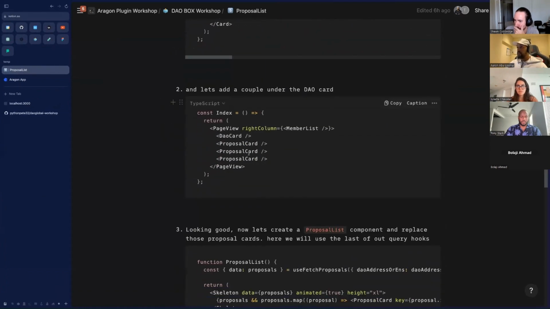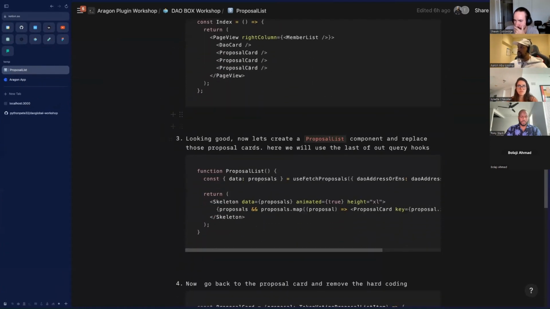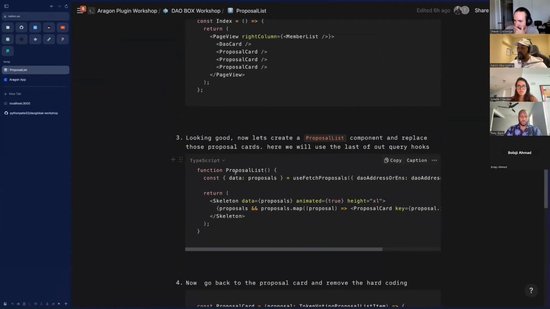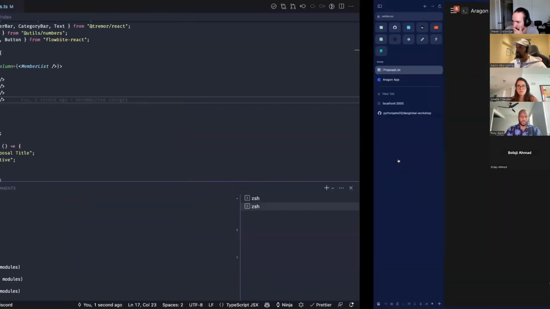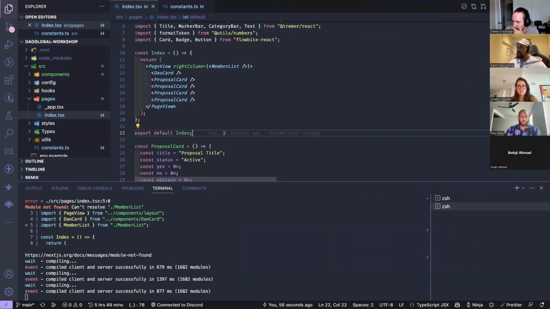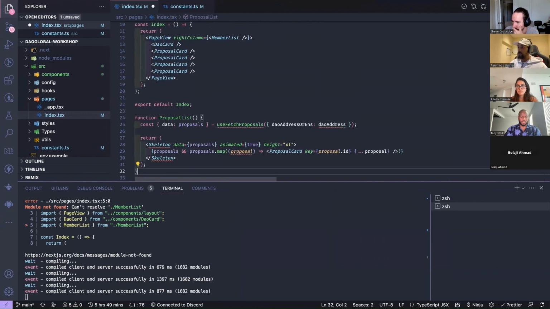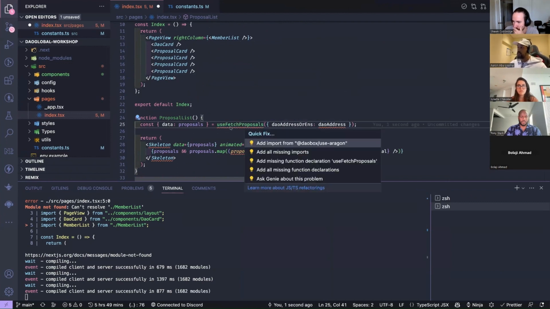So we've just basically showed what these look like before we actually start to bring in the hooks, okay? What we're going to do is get another component to render out all of these proposals. And again, we're going to introduce another hook, use fetch proposals.